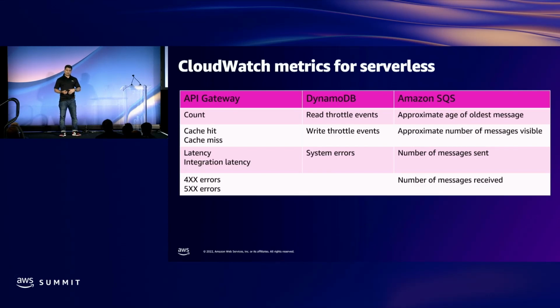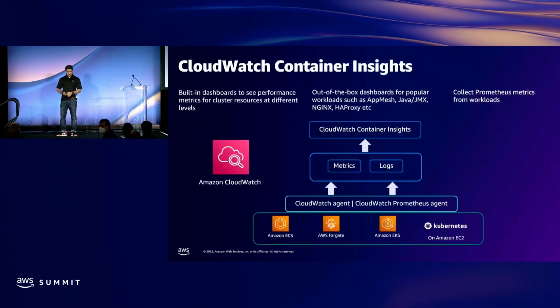Beyond that, we have a lot of other metrics for API Gateway, DynamoDB, SQS to help understand your application. So before I give the control back to Aaron, things to remember at a high level: with traces, you can go deeper in your code, see end-to-end service graphs, see how your application code changes are performing, and metrics show you the overall picture, the performance, how many times it errored. So together, using tracing, metrics, monitoring, and logs, you can uncover issues and performance tune your applications. All right, with that, I'm going to give it back to Aaron to talk about Container Insights.